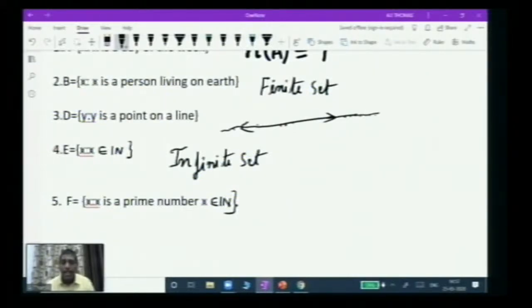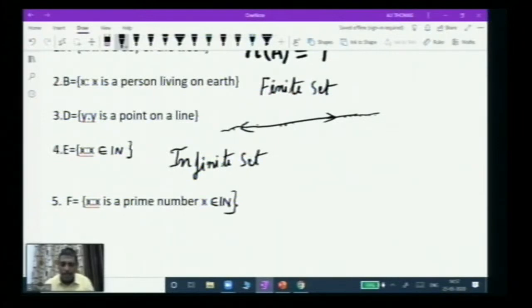It may happen that you start with 2, 5, 7, then 11, and keep counting the primes one by one, and at last you come to the last prime number.